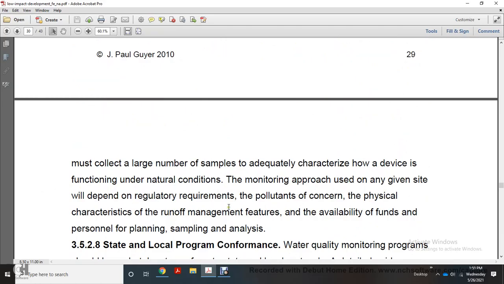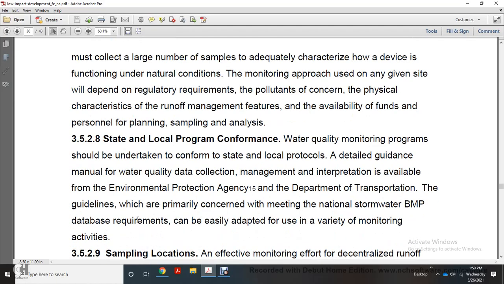with the physical character of the runoff management site, site features, availability of funds, personnel, planning, sampling, analysis, and local program performance. A water quality monitoring program should be undertaken to perform a state or local protocol, with a detailed guide on water quality data collection, management, and interpretation available from the Environmental Protection Agency and the Department of Transportation. The guidelines are primarily concerned with meeting the national stormwater best management practices.